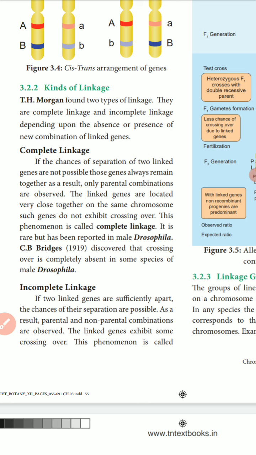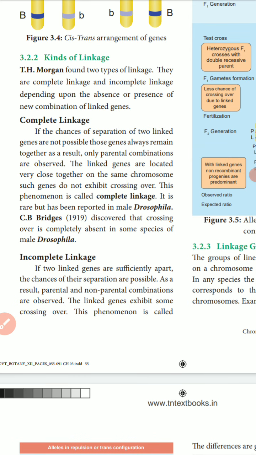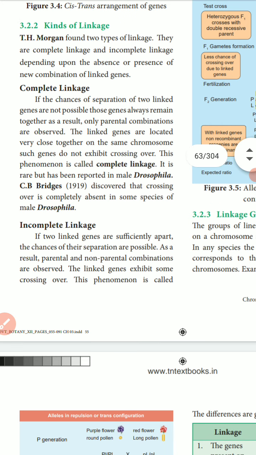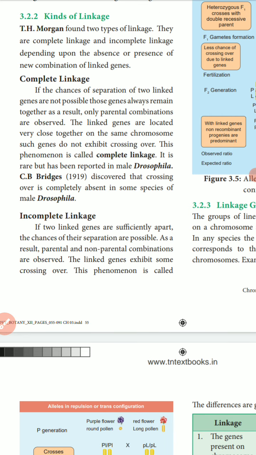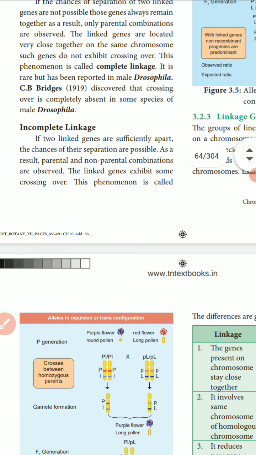In complete linkage, there is no chance of the two linked genes separating. The genes always remain together, and as a result only the parental combinations are observed. The linked genes are located very closely together on the same chromosome. Such genes do not exhibit crossing over. This phenomenon is called complete linkage. It is rarely reported, for example in Drosophila.